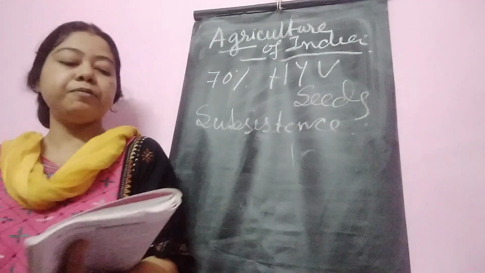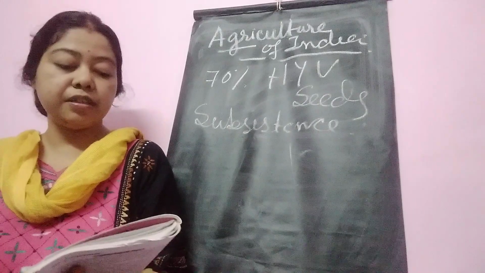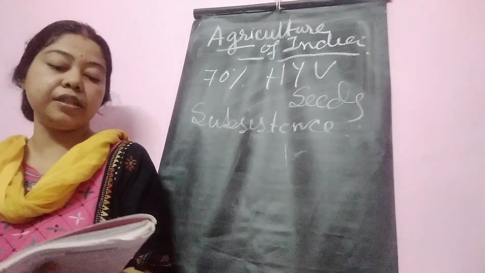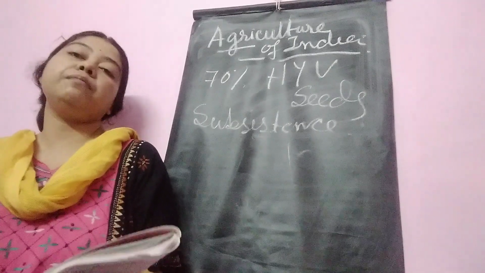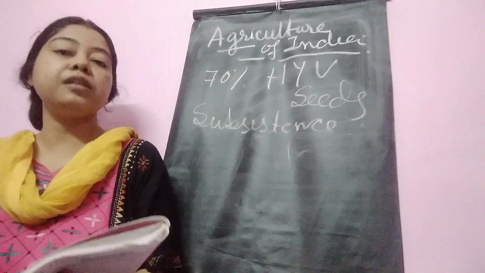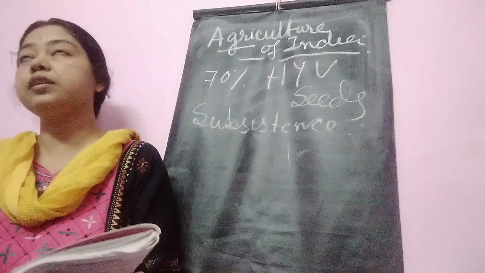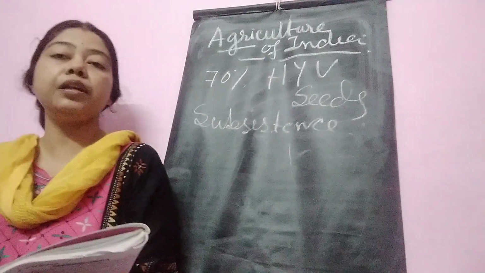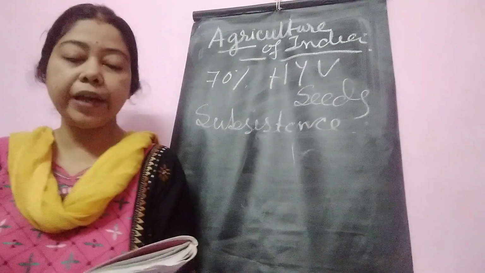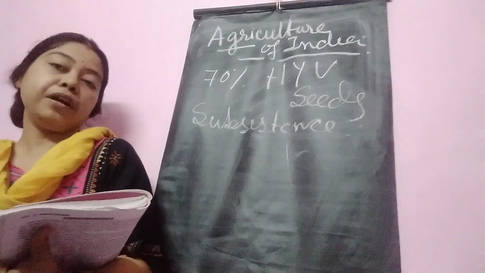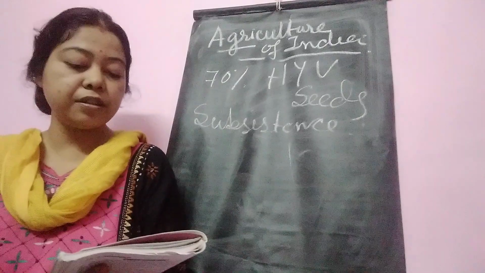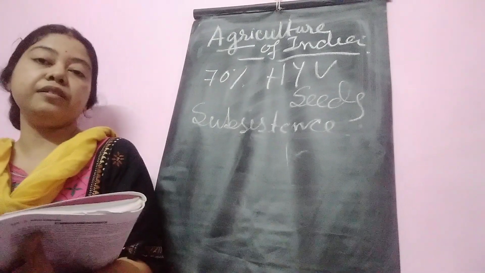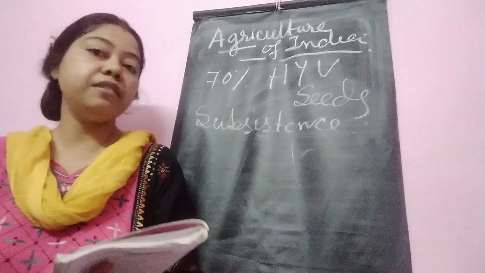In which type of soil is paddy mainly cultivated? Alluvial soil, loamy soil with high water retentive capacity. Now what is the meaning of water retentive capacity? It means water holding capacity. The soil which can hold more water, in that type of soil paddy or rice grows well. Rainfall of 125 to 250 centimeter is ideal, and a temperature of 25 degrees Celsius is ideal for this